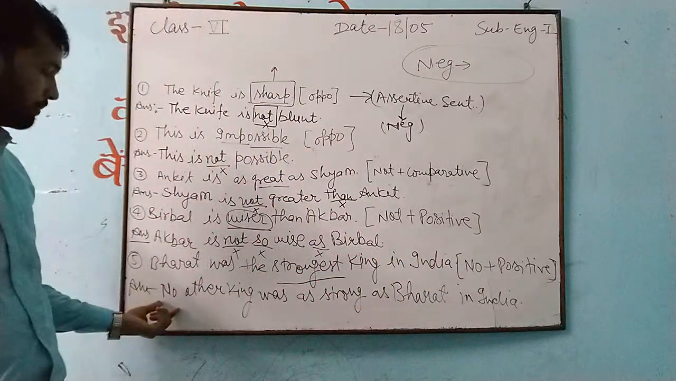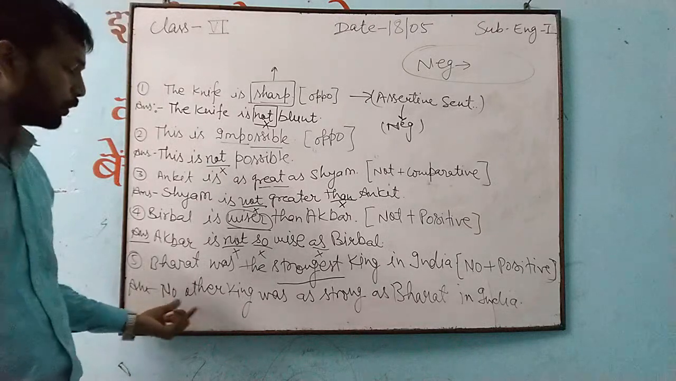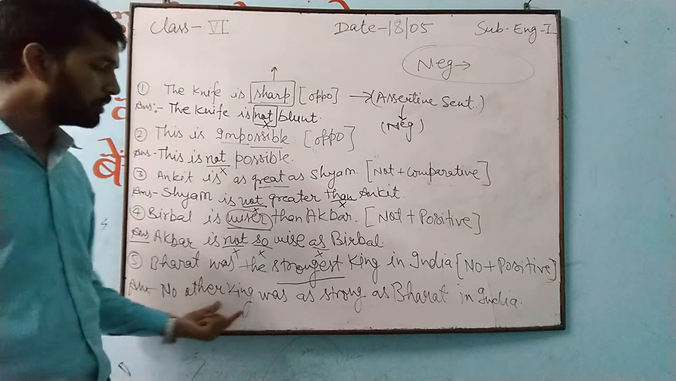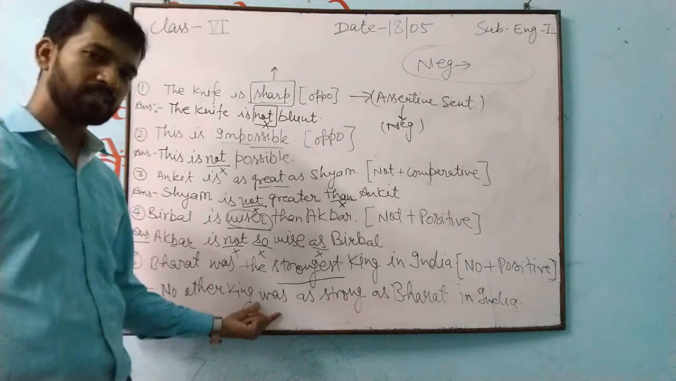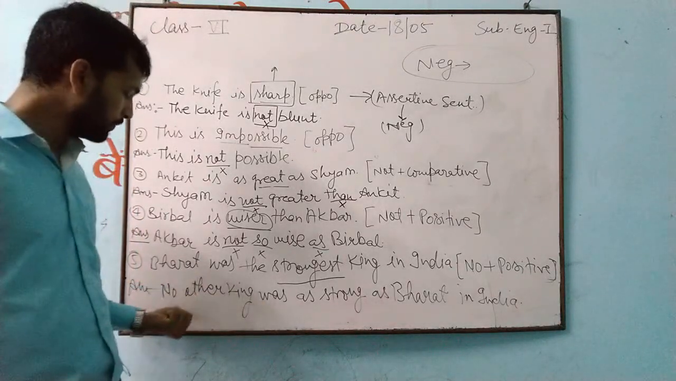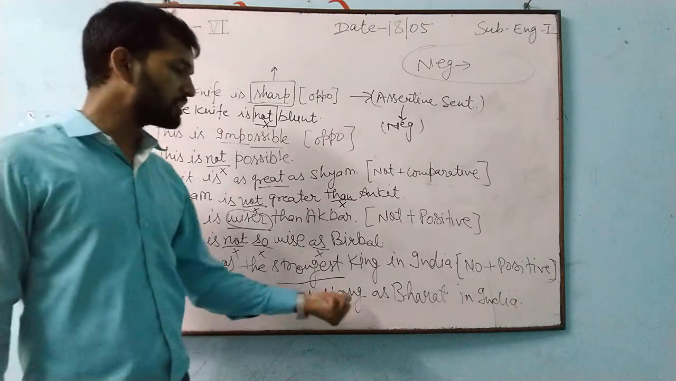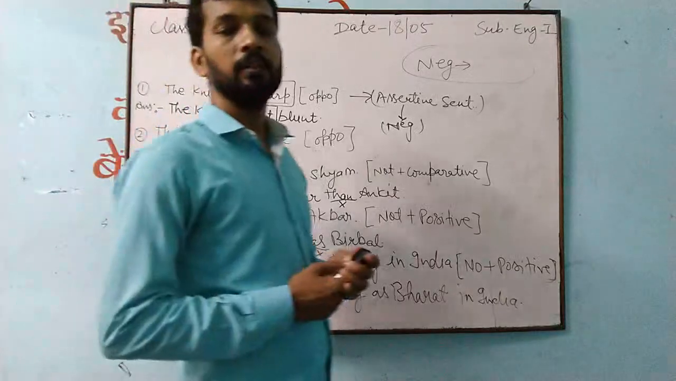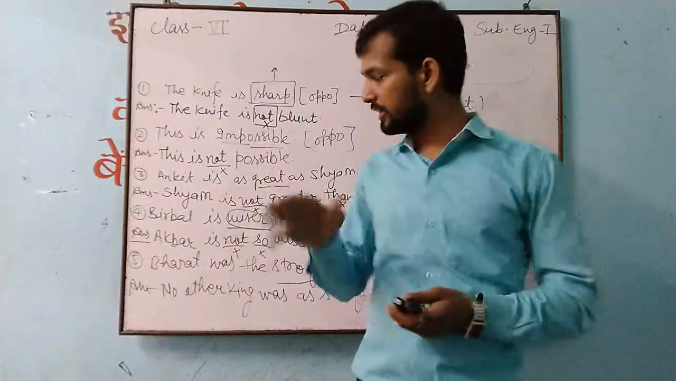And what are we talking about? About king we are talking. So no other king, or no king can also be used. No other king was. It's past tense, that is why we use this one only. No other king was as strong as Bharat in India. So this is affirmative to negative or negative to affirmative.